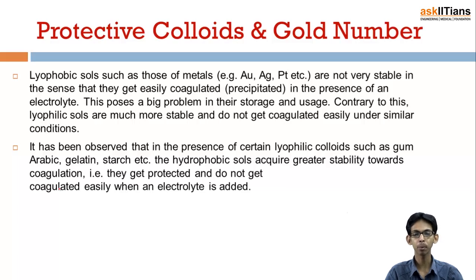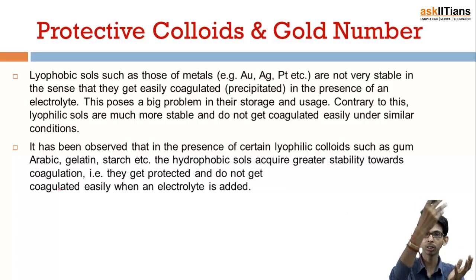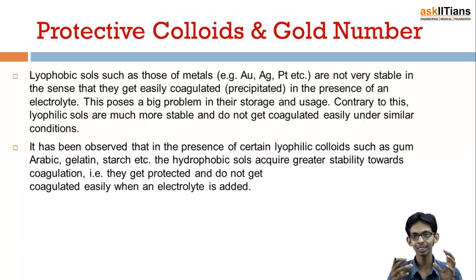That means they get protected and do not get coagulated easily. In short, lyophobic sols are less stable and lyophilic sols are more stable. But once some lyophilic sol is added to a lyophobic sol, the stability of the lyophobic sol also increases. That means lyophilic sols protect the lyophobic sol from coagulation.